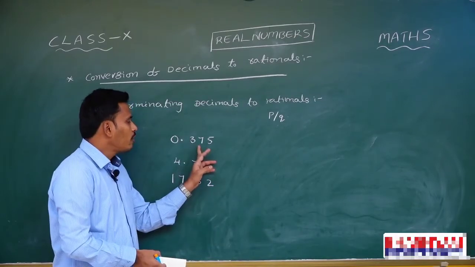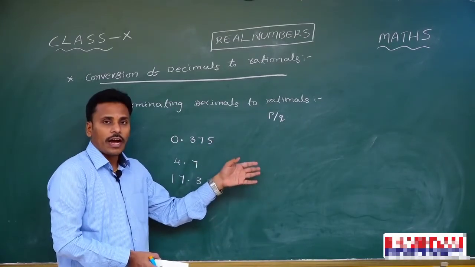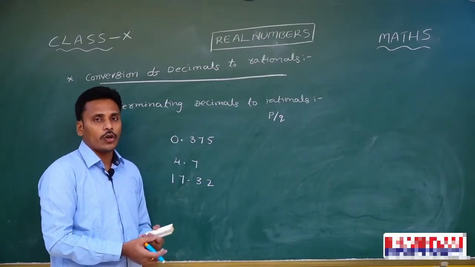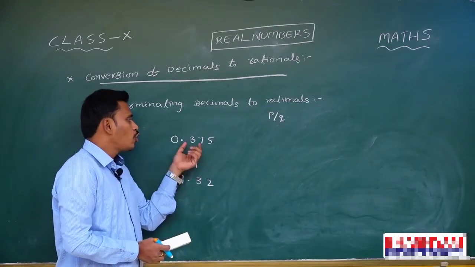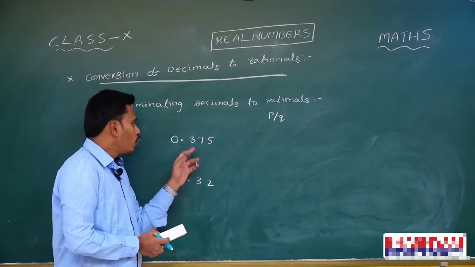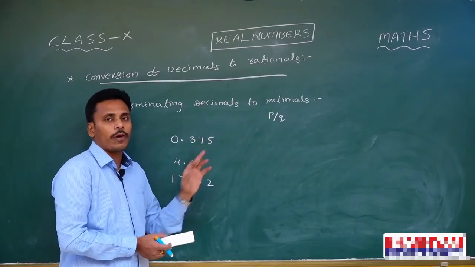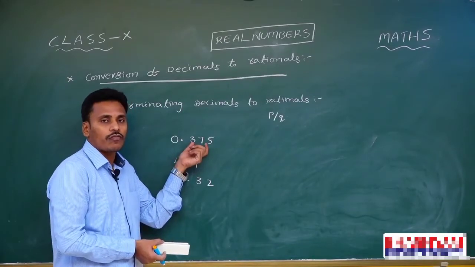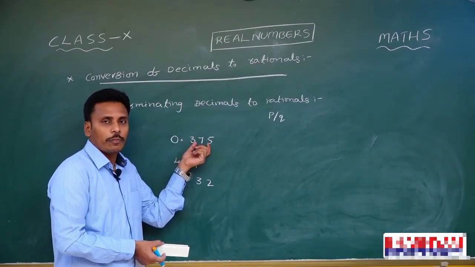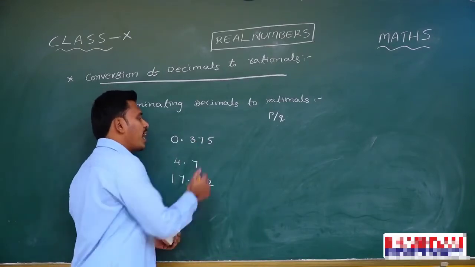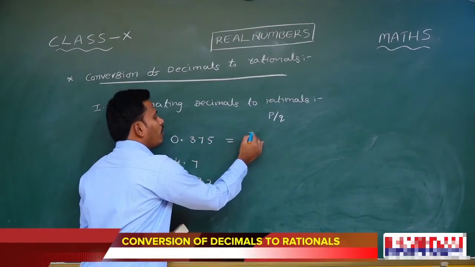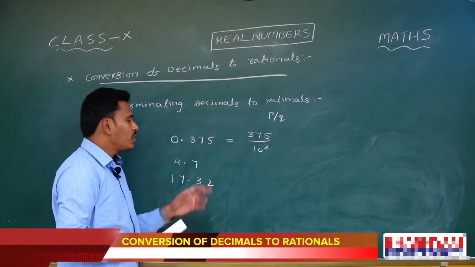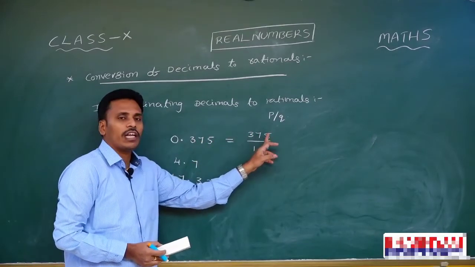And now, how to convert these decimals into p by q form, and further how to express that p by q rational form into its simplest form, that's what we are going to discuss. If you look there, this 0.375, right? There are 3 digits in the decimal part of that 0.375. And it indicates that, as per the definition of the decimal, this is 375 parts of 1000. Since it has 3 digits in the decimal part, we will write it like 375 divided by 10 to the power 3.